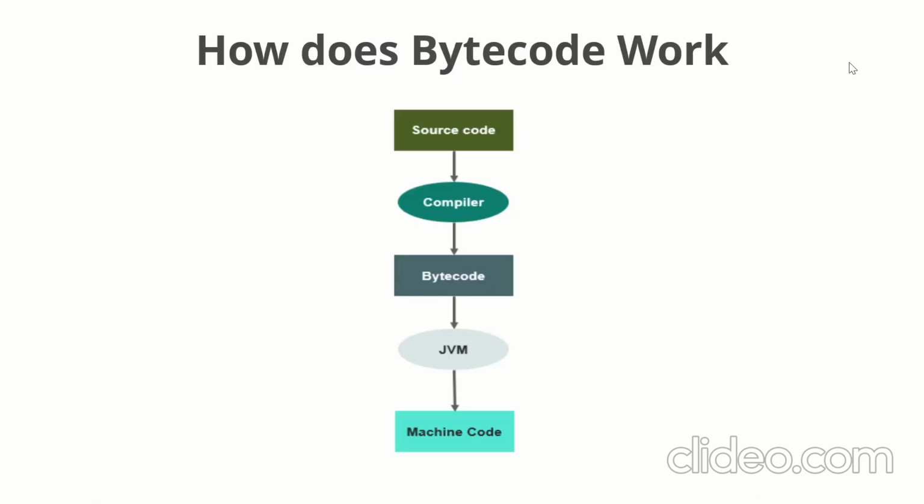This diagram actually makes it clear. We have source code at first, and then we have a compiler. The compiler compiles the source code into bytecode, which is a class file. Now we have the JVM, which has the instructions on how to convert the bytecode into machine code. That machine code will be run and we will get the output of the program. I hope it's clear.